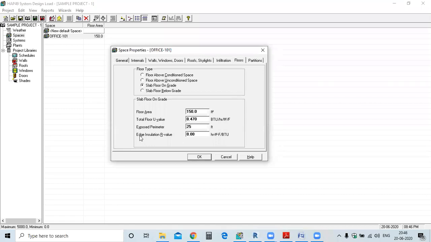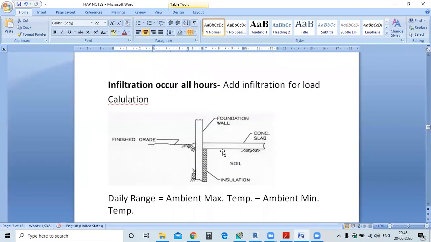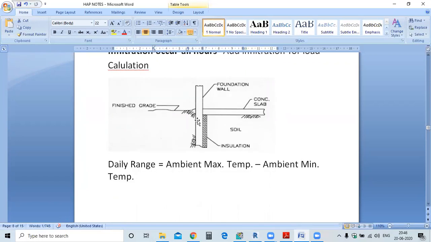Now it is asking for the edge insulation R value. Can you see this Word file? In this file you can see this is the foundation wall and this is the slab on which we are going to design the room. Above this one is the room, and below we have the soil. In this foundation wall we do some insulation, just to resist the heat.